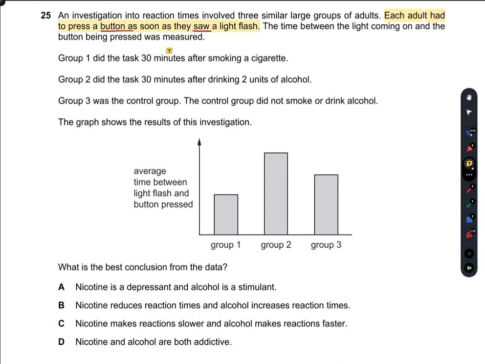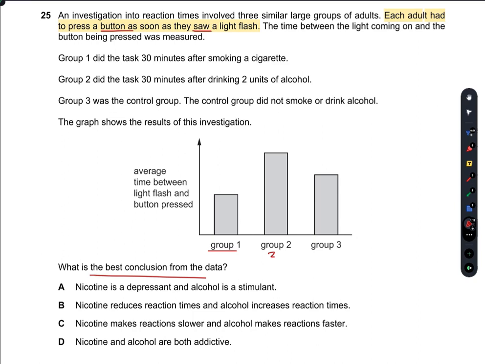Group 1 did the task 30 minutes after smoking a cigarette. Group 2 did the task 30 minutes after taking 2 units of alcohol, and group 3 was the control group, which was not given anything. So the graph shows the results of this investigation. What is the best conclusion from the data?